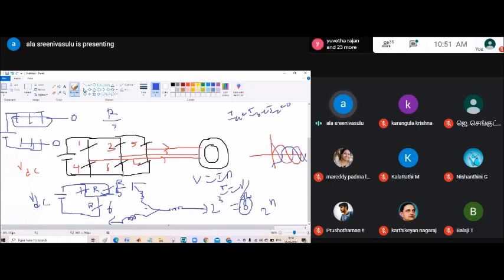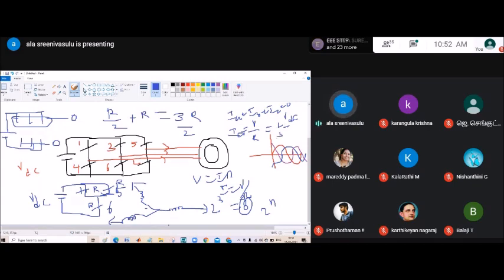R by 2 plus R, so totally we will get 3R by 2. What we are telling? IA is equal to V by R. What is V? VDC. R you can take as 1. So VDC by 3 by 2, it will go to reverse, right? So 2 by 3 VDC only. So 2 by 3 VDC.